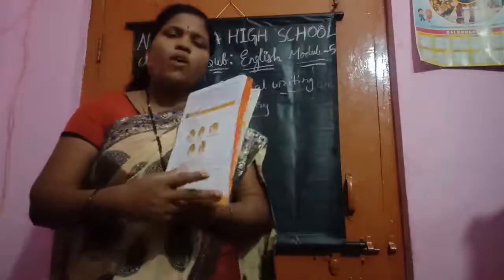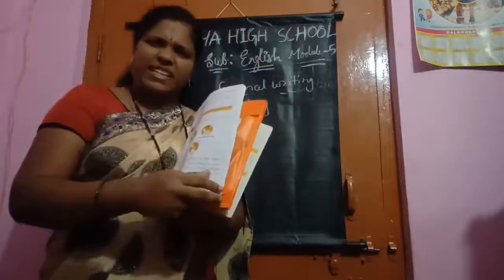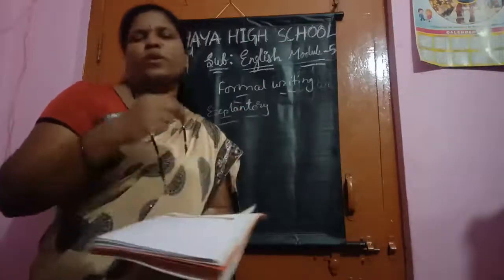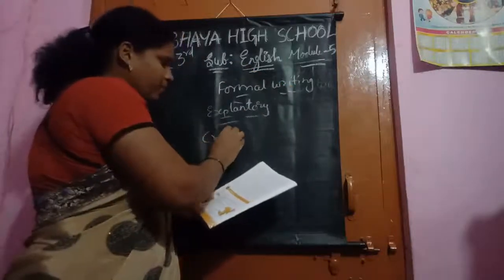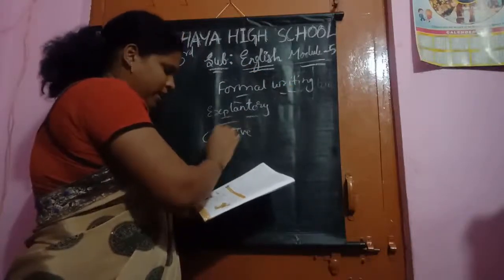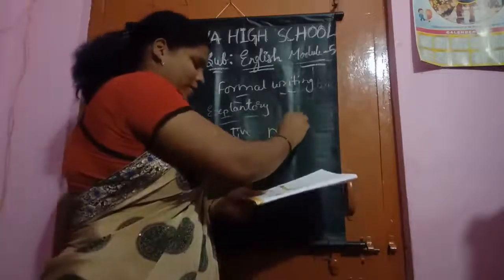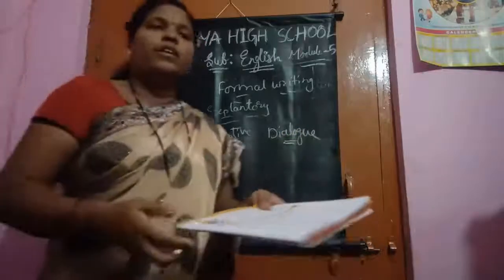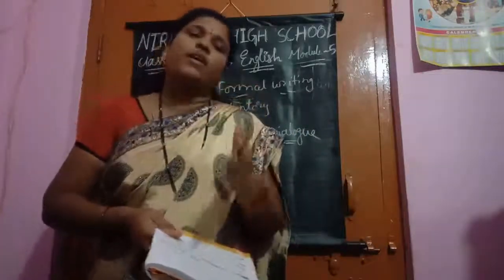Yes, children. Now coming to the creative writing. What is the creative writing? Very easy, no? Formal writing is easy, and here the creative writing is also very, very easy. What is that, children? Creative writing. Here also there is dialogue writing. So many dialogues will be there. Yes, children, dialogue writing. The conversation between two people, the words which they are talking, are called dialogues.